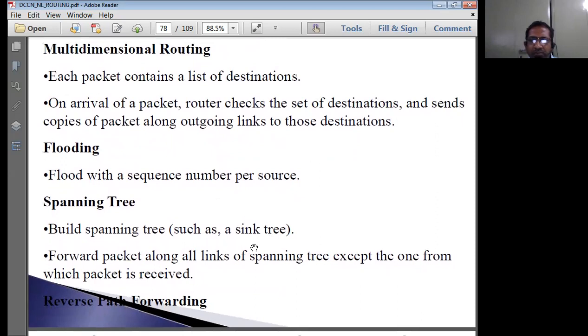After the spanning tree is formed, the packet is transferred to the destination computer in that spanning tree. It is totally based on the choice of the router at the time of configuration. If the router doesn't consider itself potential enough or required enough to be a member in the spanning tree, it will simply stay out.